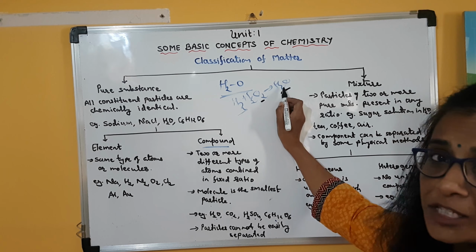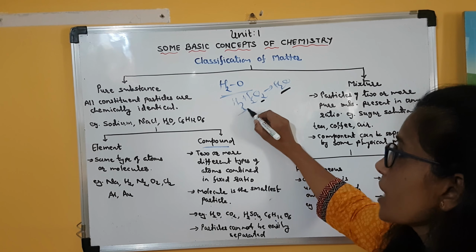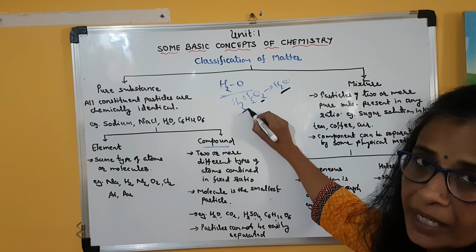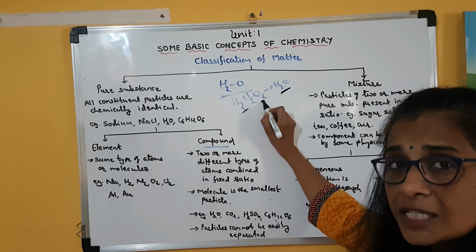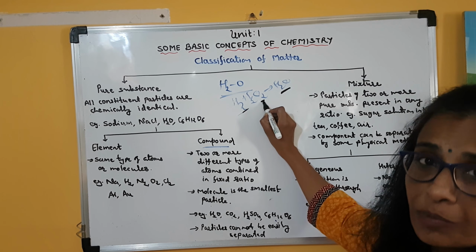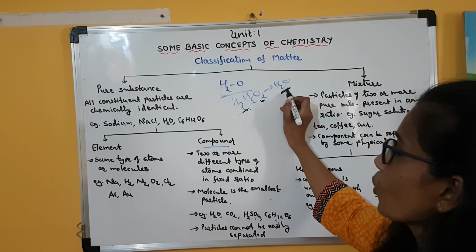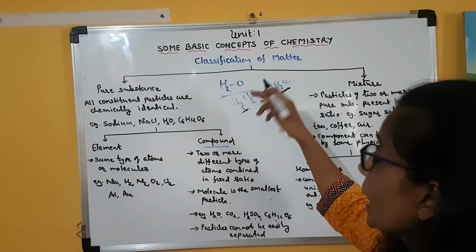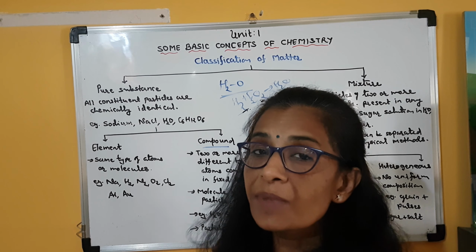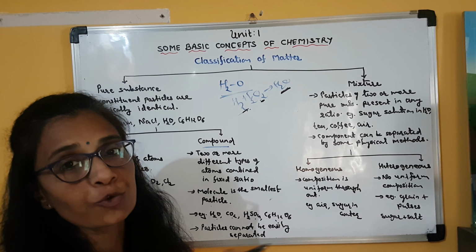Now when water is formed, these two elements lose their identity. For example, hydrogen is a combustible gas and oxygen is a supporter of combustion. Without oxygen, combustion is not possible. Clear? So both of them have different characteristics. They have their own identity. But when they are mixed in this ratio and water is formed, their identities are lost. Water which is formed is used as a fire extinguisher.